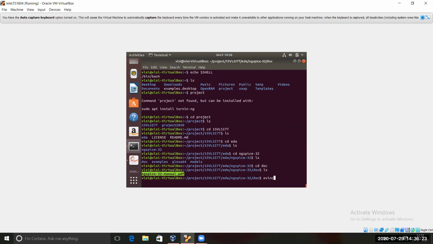Evince, then ngSpice. Give a space, and ngSpice will come. Write and put tab. Just the first letter, ng. Write it there, don't copy. Give space, ng, and put tab. By default, then enter. Sir, I've done that, but it's coming in PDF format.